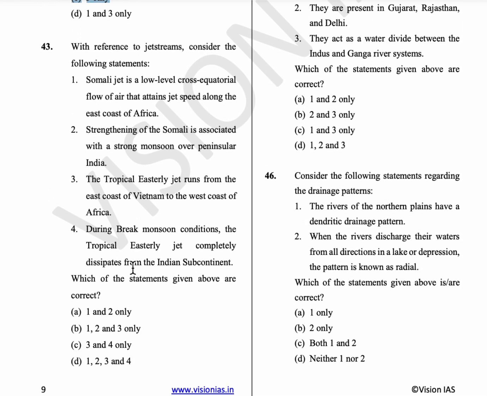43rd question, with reference to the jet streams, consider the following. The Somali jet is a low level cross equatorial flow of air that attains jet speed along the east coast of Africa. Strengthening of the Somali jet is associated with a strong monsoon over peninsular India, and the tropical easterly jet runs from the east coast of Vietnam to the west coast of Africa, and during the break monsoon conditions, the tropical easterly jet moves northwards up to the latitude of 20 degrees north. So option B is the answer.